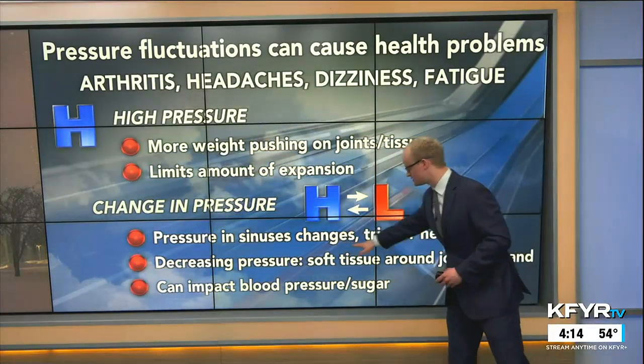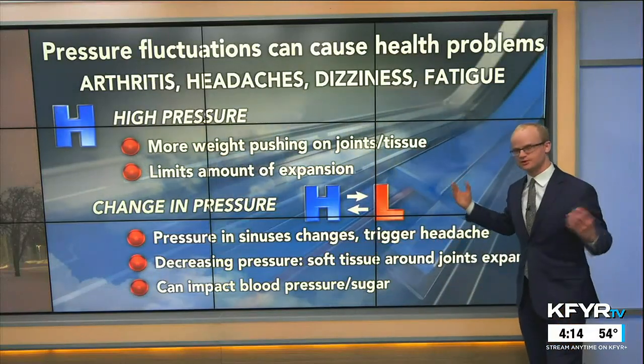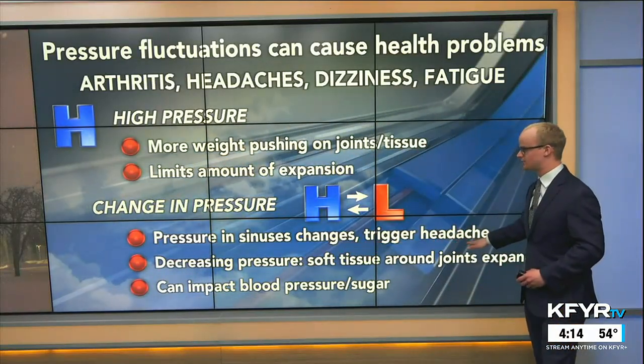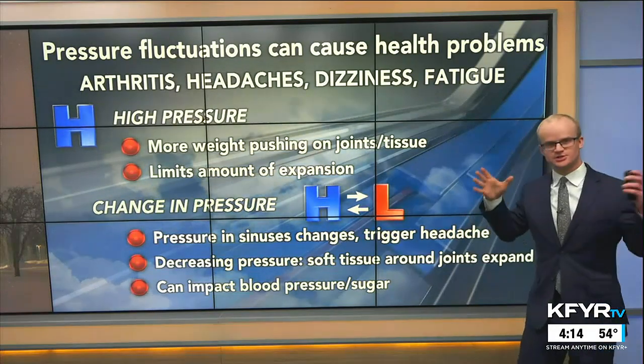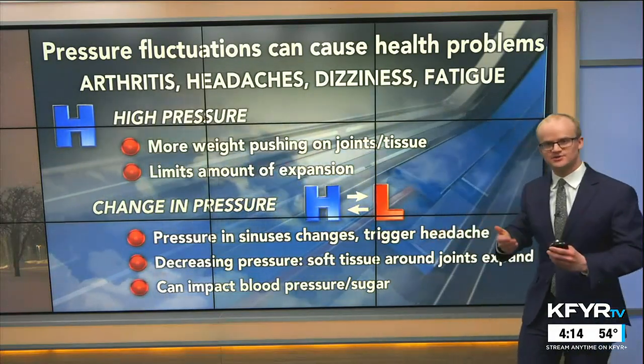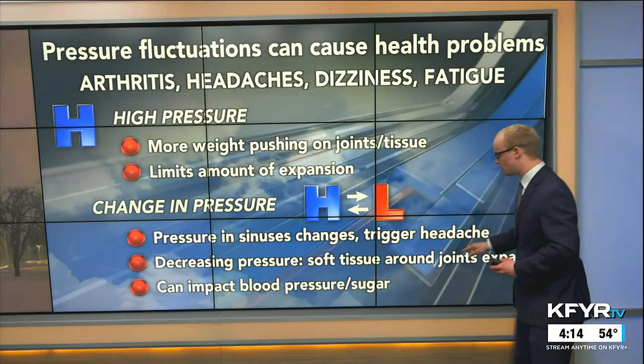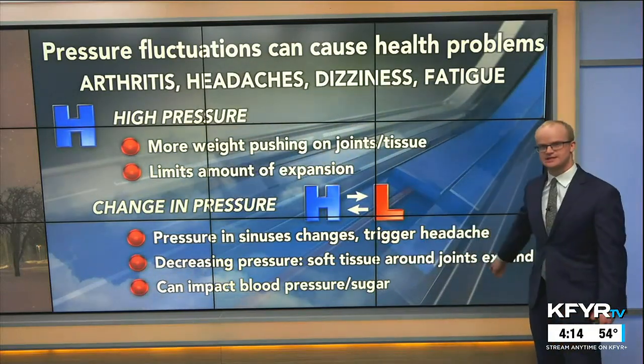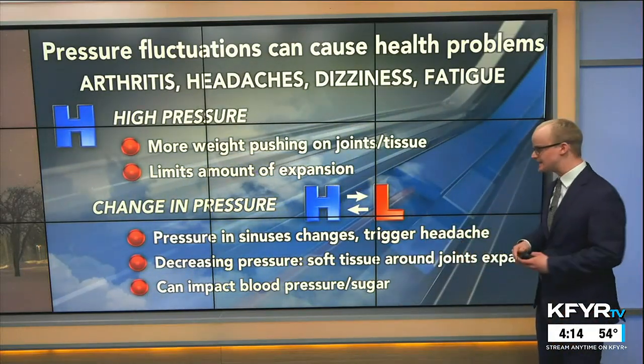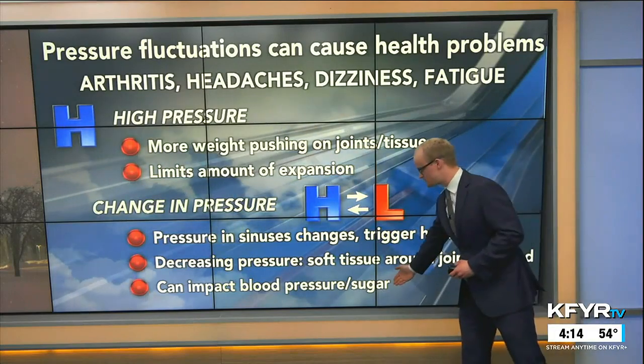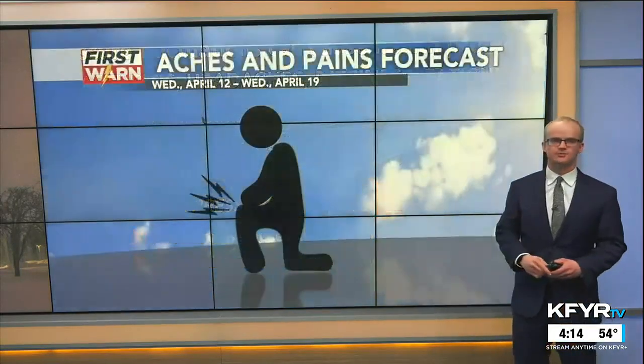The pressure in our sinuses can change when our surrounding air pressure changes as well, and that can trigger headaches. And with decreasing pressure, so again, a storm system moving in, our atmospheric pressure at a certain location is lowering. The soft tissue around our joints can expand, leading to some pain in our joints. And these changes in pressure can also impact our blood pressure or blood sugar.